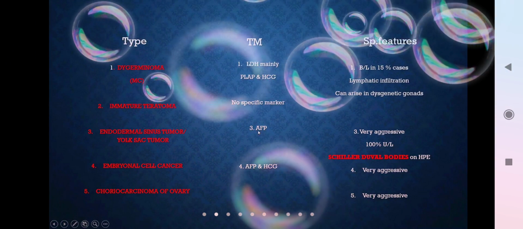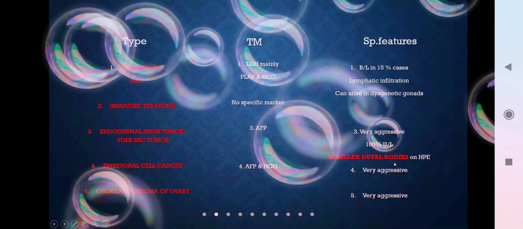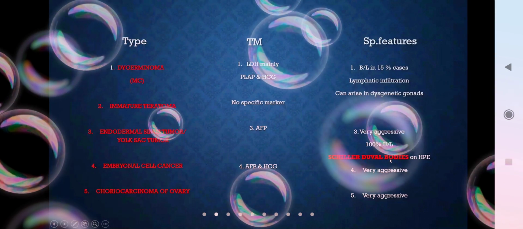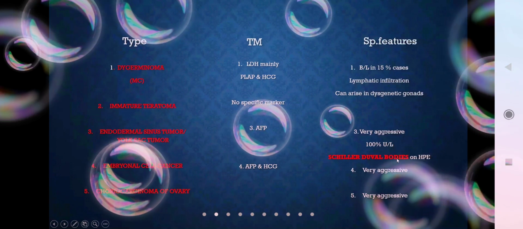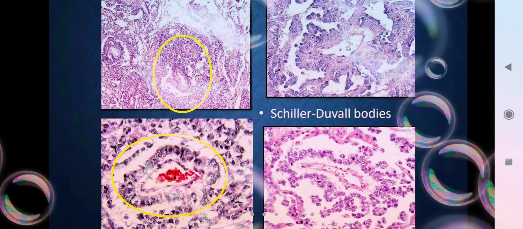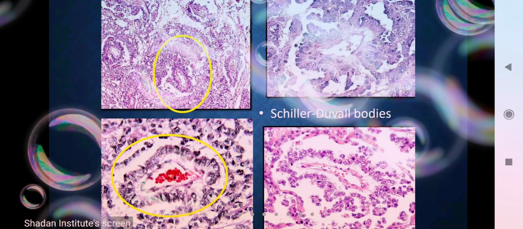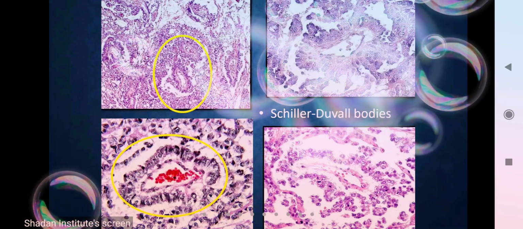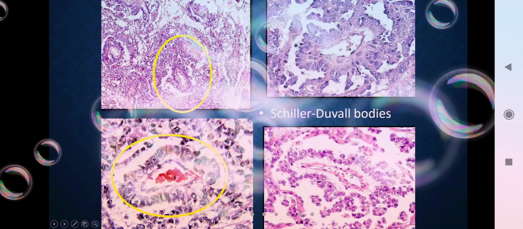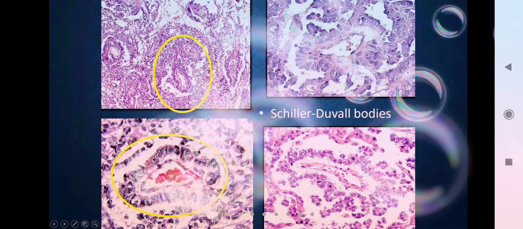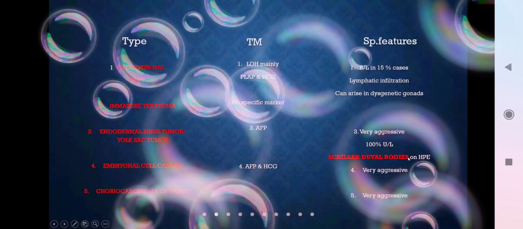The tumor marker for this is alpha fetoprotein, and there are something called Schiller-Duval bodies on histopathological examination. I'll show you what those are. So remember, endodermal sinus tumor, Schiller-Duval bodies. These are the Schiller-Duval bodies. Here you can see central capillaries surrounded by flat cells. This is the typical feature of the endodermal sinus tumor or yolk sac tumor. Endodermal sinus tumor, Schiller-Duval bodies.